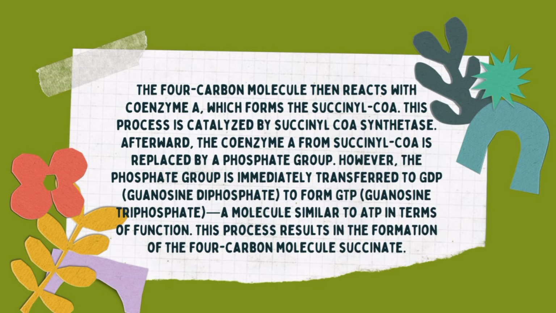So, pagkatapos, nag-react ang 4 carbon molecule sa coenzyme A, which is an acetate molecule that reacts with a sulfur-containing compound, forms succinyl-CoA, catalyzed by succinyl-CoA synthetase. So, pagkatapos nun ay ang succinyl-CoA is changed to a phosphate group, which is transferred to GDP para magka-form ng GTP. Kaya, yung 4 carbon molecule na succinate ang naging result sa process na ito.